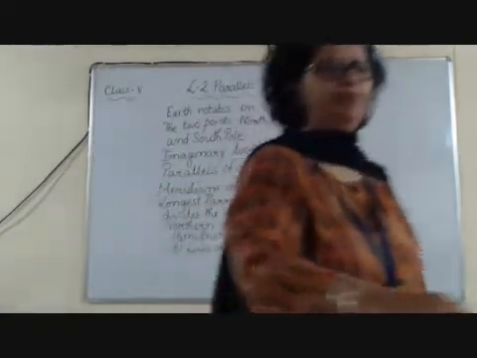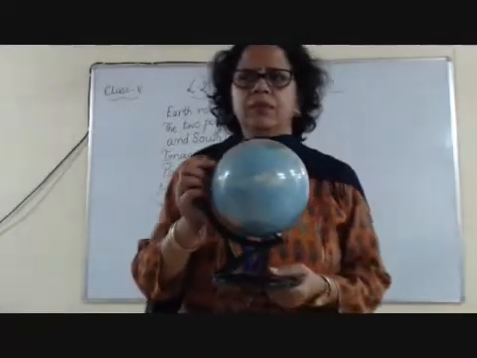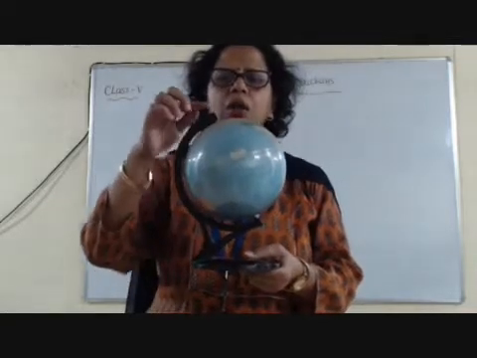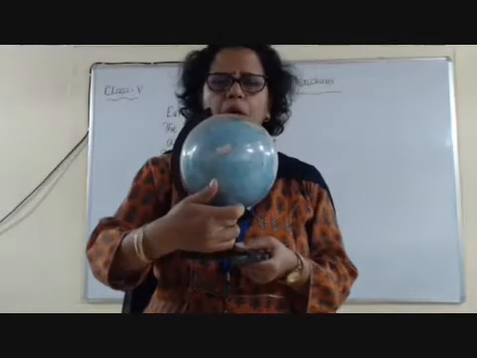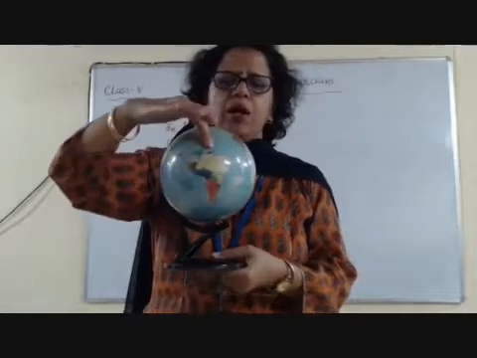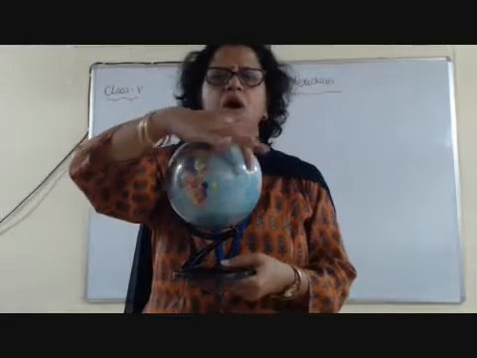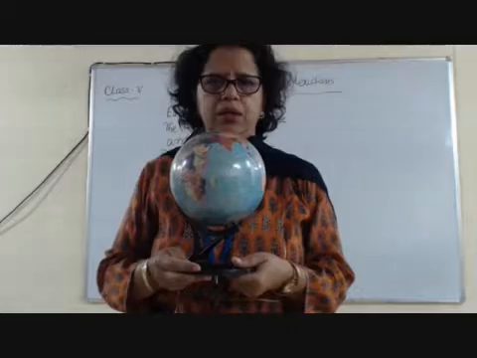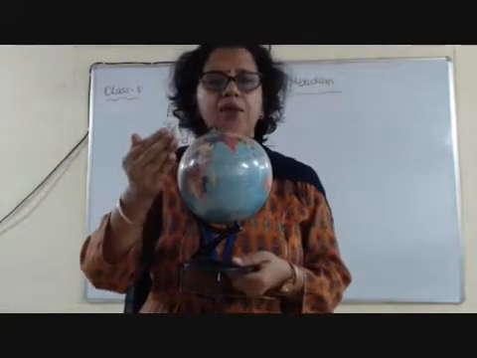Children, these 2 points, the upper point is called North Pole and the down point is called South Pole. As you can see, one dark line is drawn on the globe, a circular line. It is called equator. Equator divides the earth into 2 equal halves.